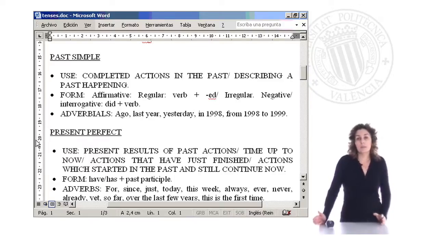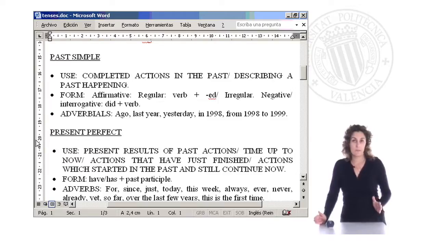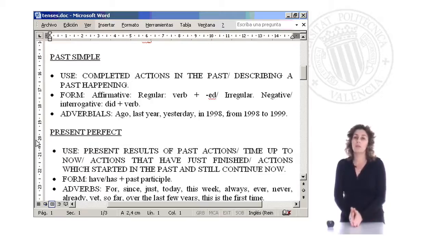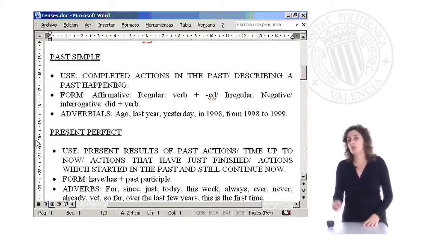When do we use past simple? When the action is finished, when we are describing a past happening. The form: we have to distinguish between irregular verbs and regular verbs. Irregular verbs, you have a list and you have to memorize the whole list. For example, break, broke, broken, get, got, have, had, etc. And the regular verbs, we just add -ed to the verb.